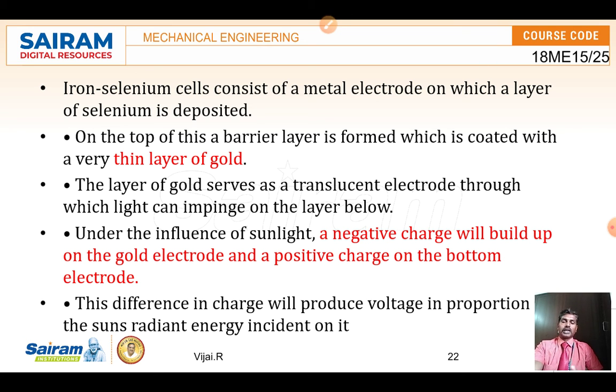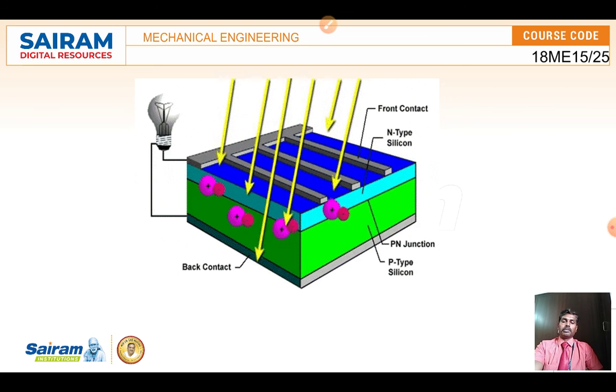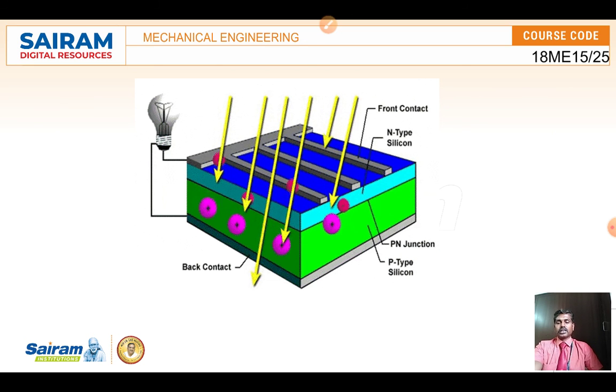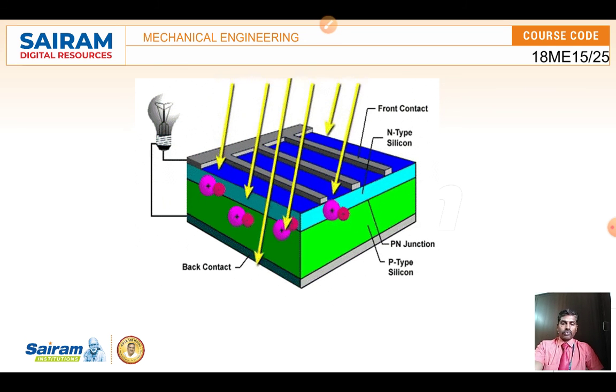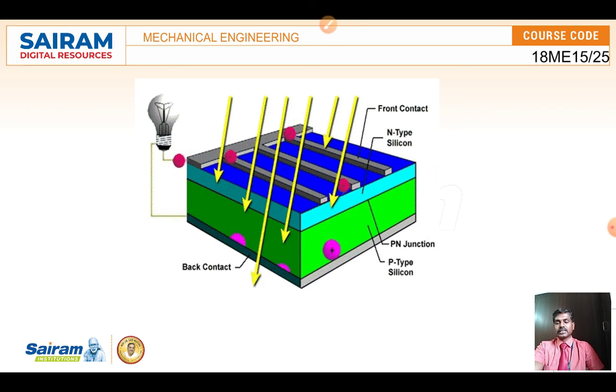When the electrons move from one charge to another, then we are getting this power transfer. That is, the electrons move from the N type to the P type. When the electrons are moving, we know what that is: current. Current is the movement of electrons. It's a flowing of electrons. So when the electrons are flowing, that is due to the solar rays. When solar rays fall, then it happens. So this is how electricity is produced by using the photovoltaic effect.